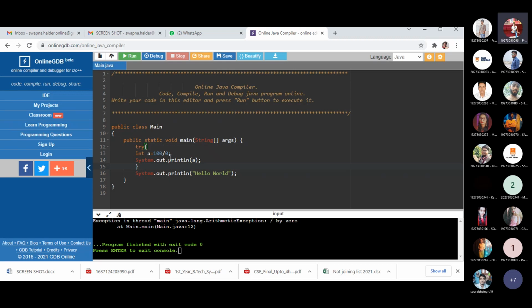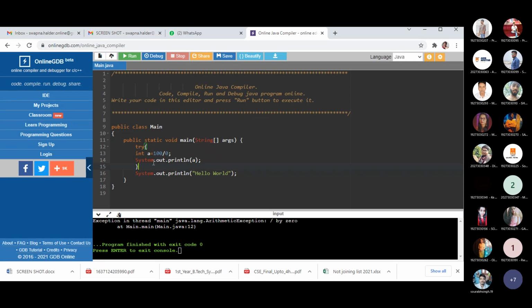Will it run? Yes, why would it not run? I'm actually not getting your question. You are asking about this SOP with A? No. Why will this SOP be executing? Because the exception occurs at this point. The value of A is not defined here. So if you are not able to get this value, then why will this SOP be executing?